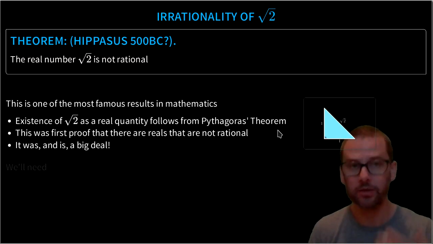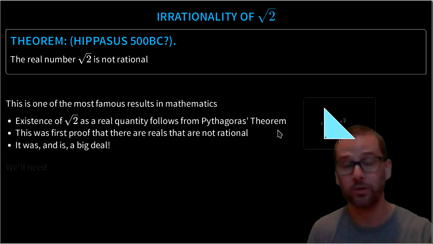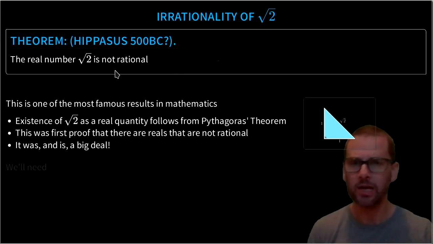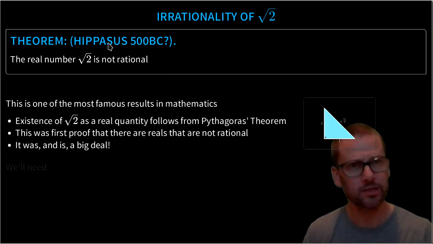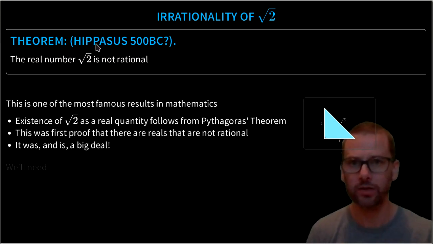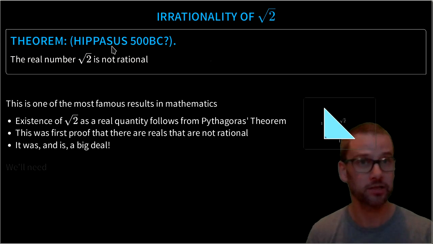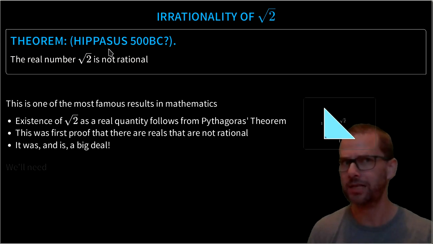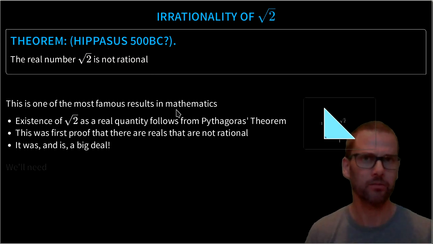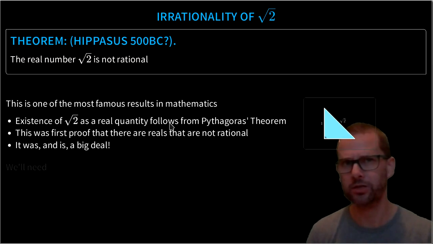It's the first proof that there are real quantities that are not expressible as rationals. And this was really quite shocking to mathematicians at the time. And there are some stories, which I'm not entirely sure how true they are, that Hippasus was either exiled from his group of mathematicians and philosophers, or that they actually drowned him for his proof, which is a somewhat extreme reaction.